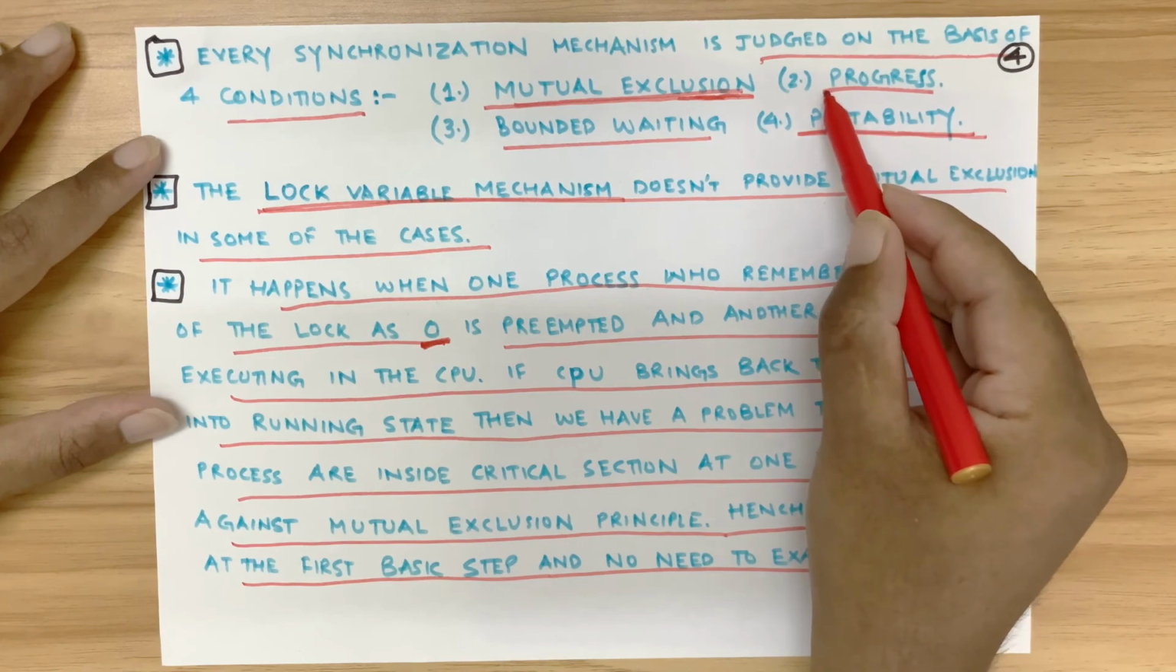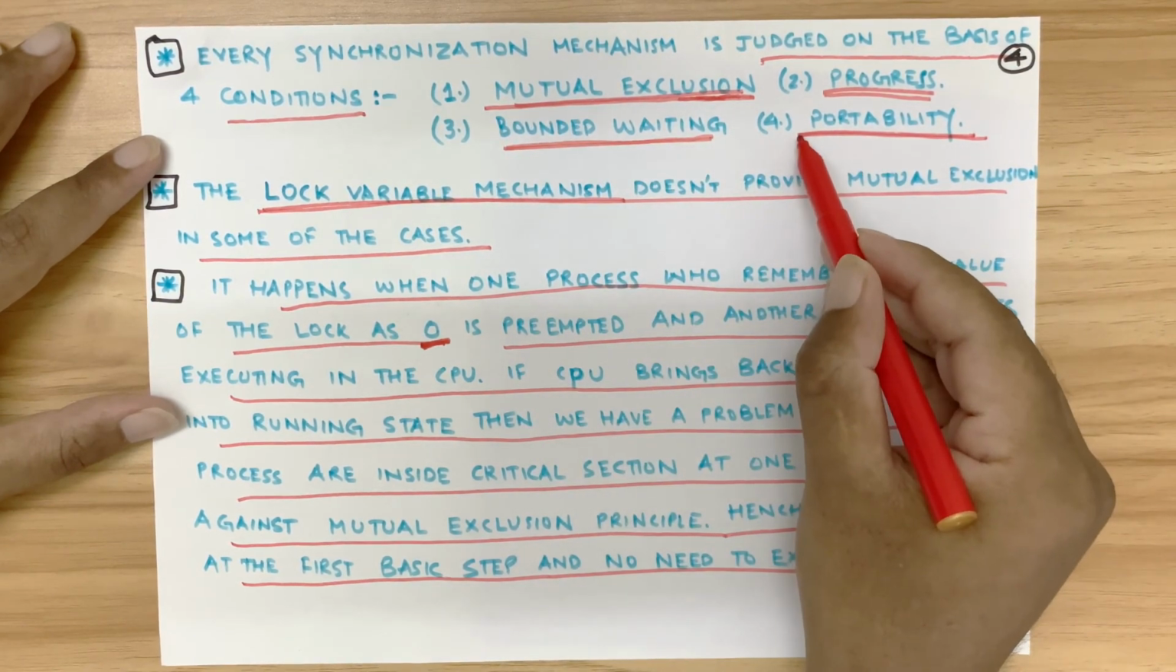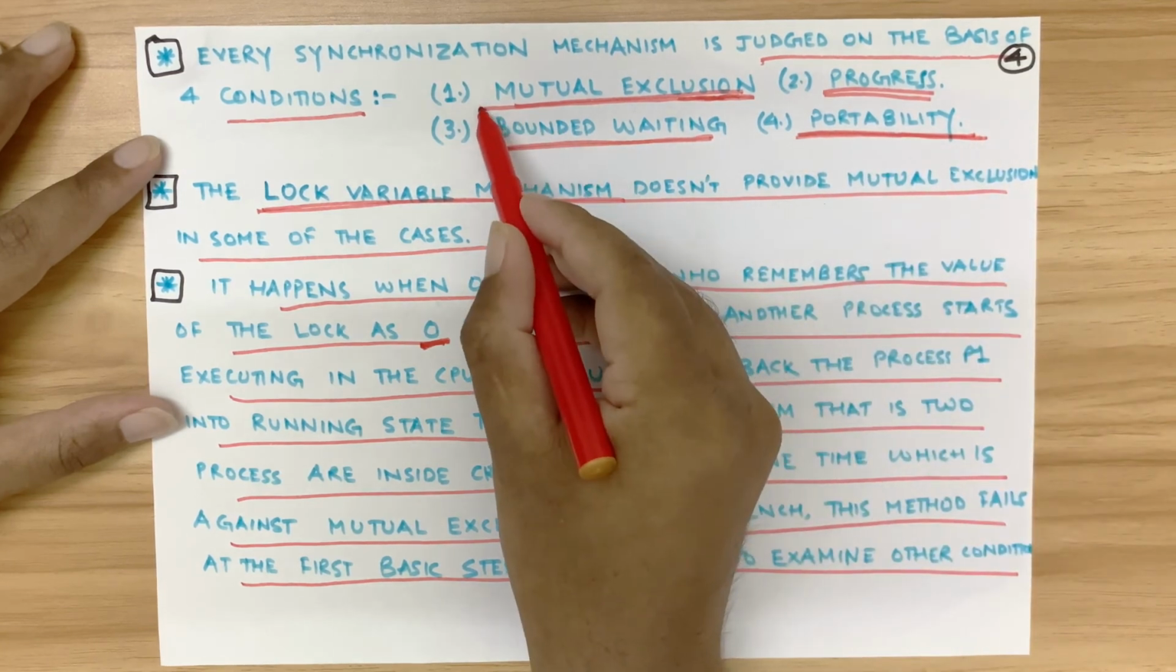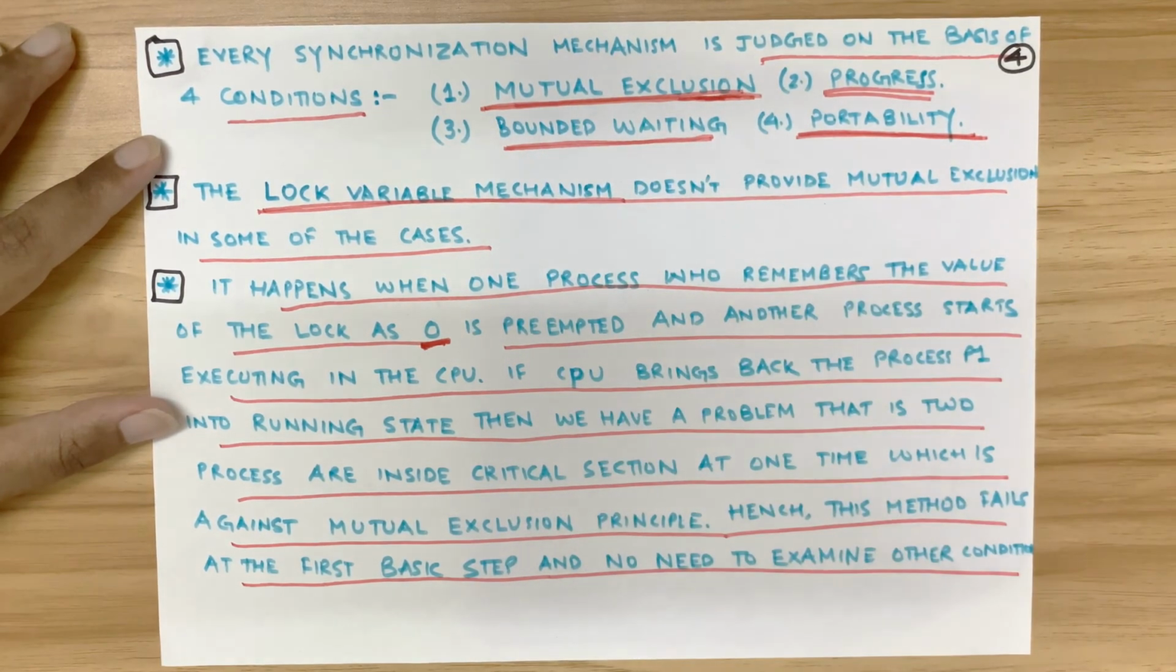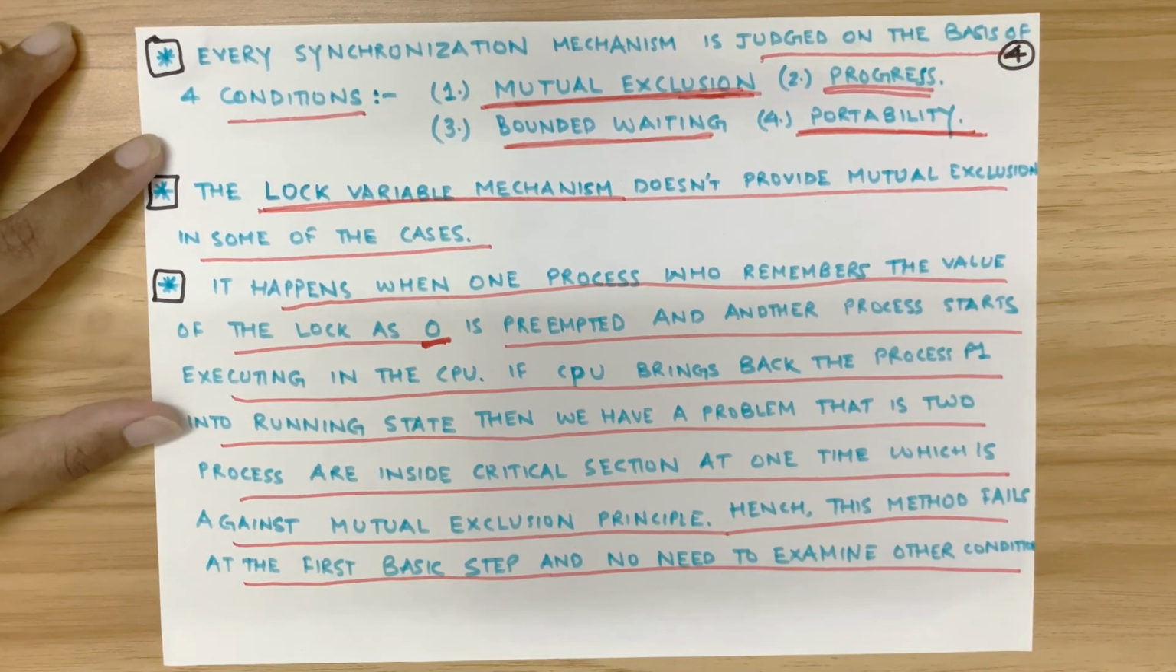That is, you do not need to examine the progress, bounded waiting, etc. You do not need to check for portability, etc., since the first condition itself has failed, right? So lock mechanism is not a correct mechanism for synchronization, implementation of synchronization in operating system.